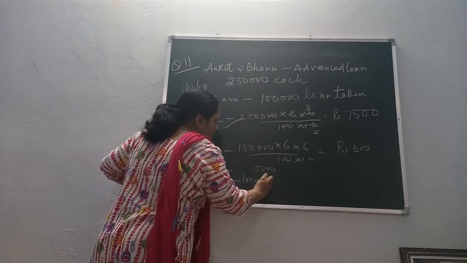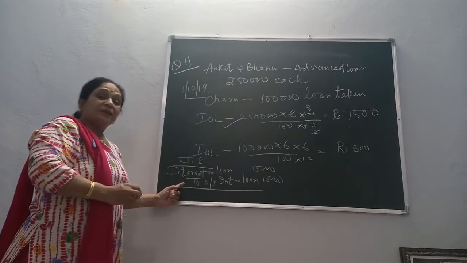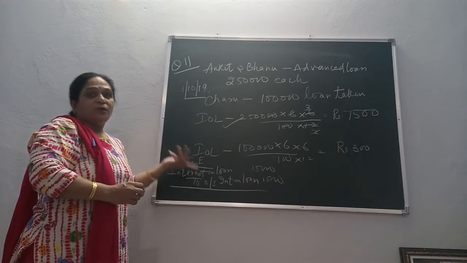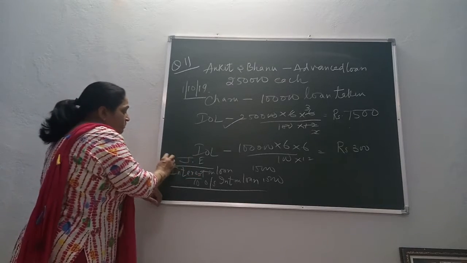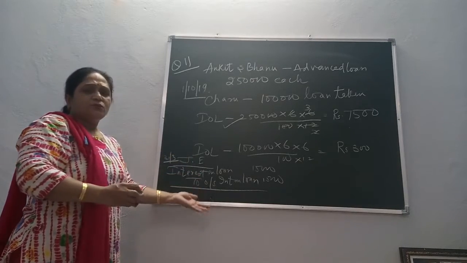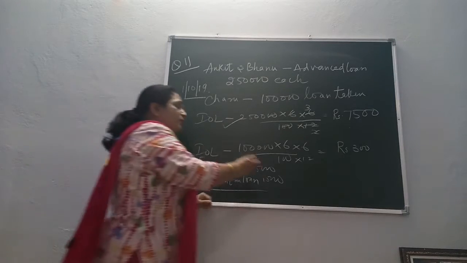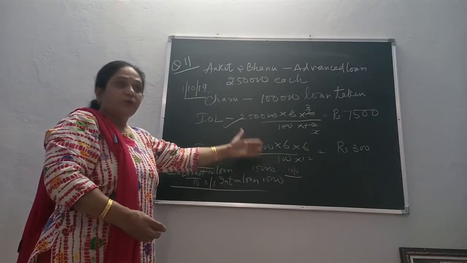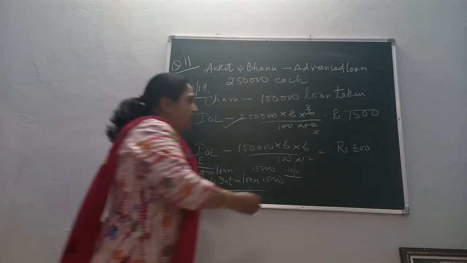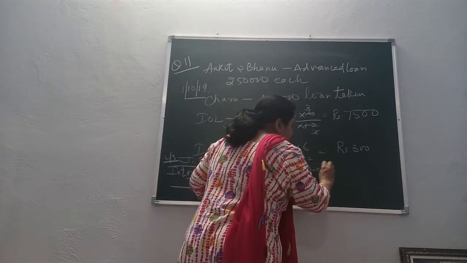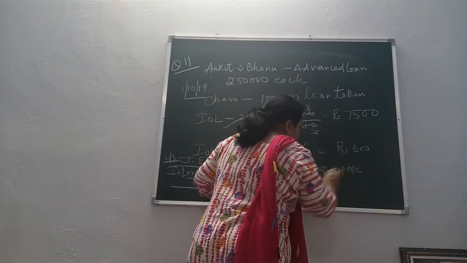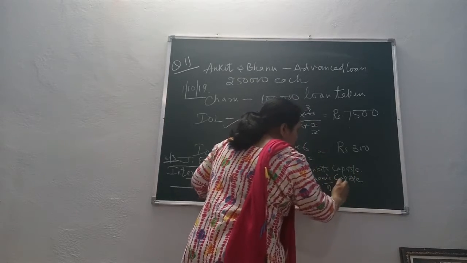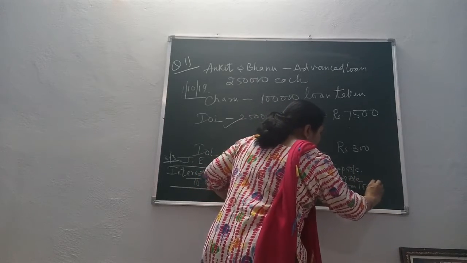That is 15,000, because you cannot credit it to the partner's loan account since you have not yet paid. On 31st March, you are closing the accounts. Now, if you pass the entries before 31st March, it will be interest on loan to outstanding interest on loan. And when you pass the entries on 10th April, when you are paying the interest on loan, then you will debit Ankit's capital account, Bhanu's capital account to interest on loan when you have paid interest on loan.